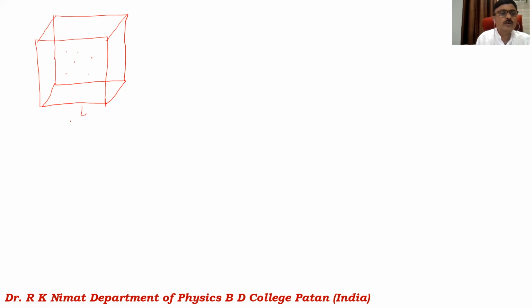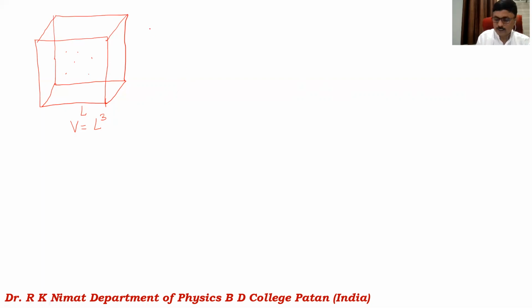The volume of the cube, we call it V, is equal to L cube. Now we'll apply quantum mechanics, particularly Schrodinger's equation in three dimensions, that is the particle in a rigid box, in which the energy of the oscillator is given by an equation.